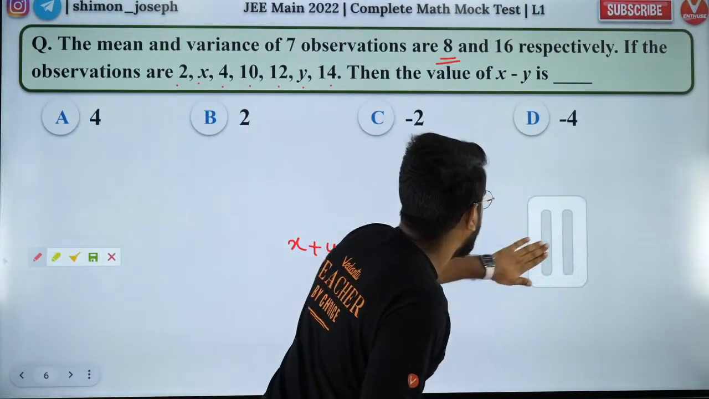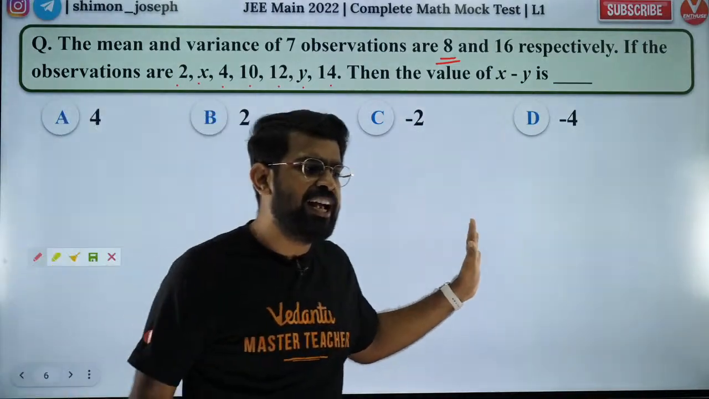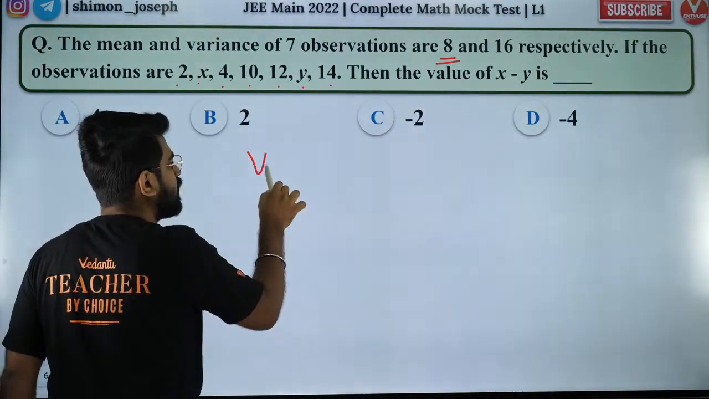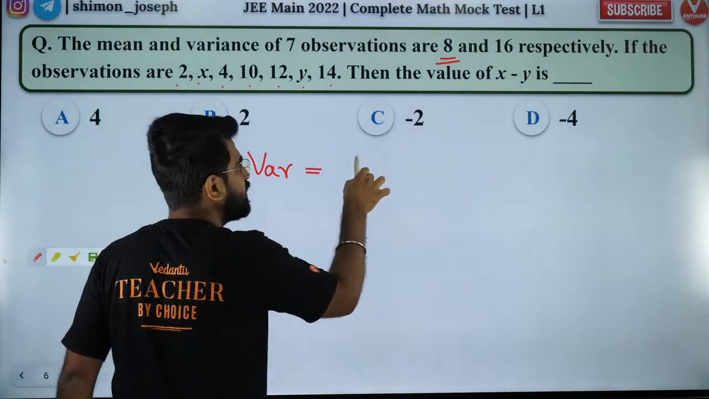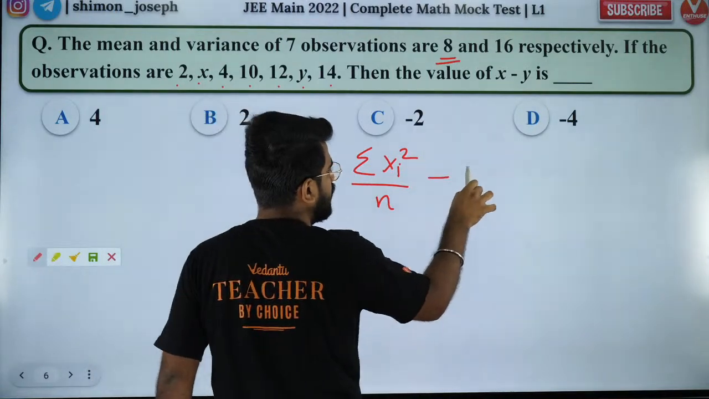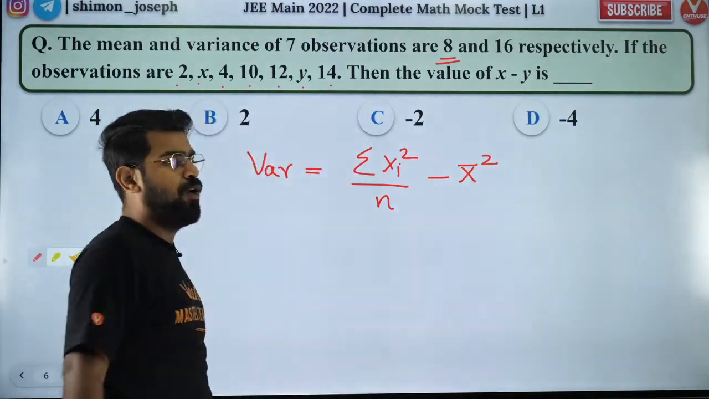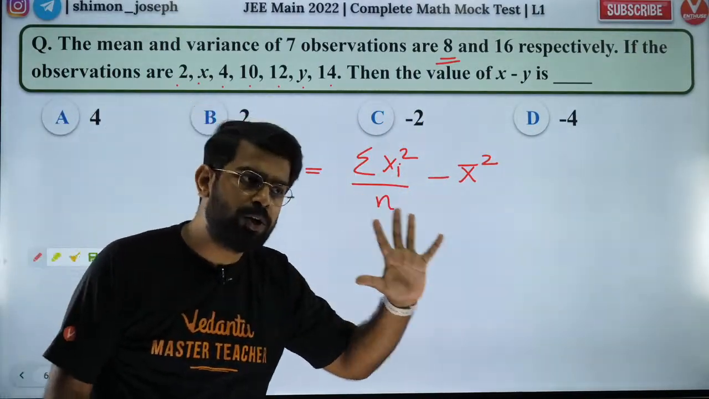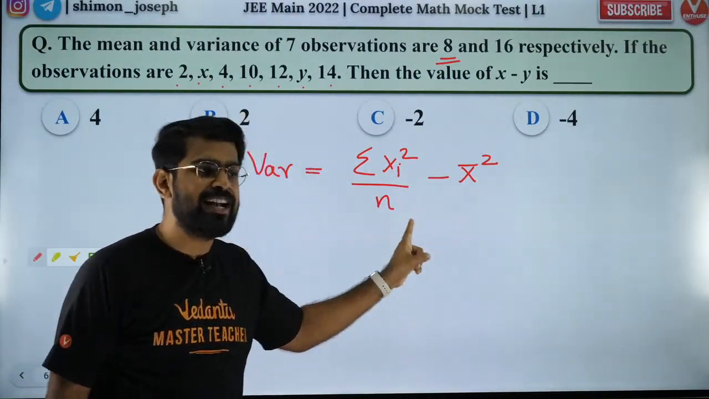Now the next one is important. See, mean everybody knows. Everybody could have done it. Now let's look at variance. First of all, guys, my favorite formula for variance is this one. Please note it down in case you did not know this before. Did everybody know this before? Soumya Singh, don't worry, now you know it. Please write it down, Soumya.